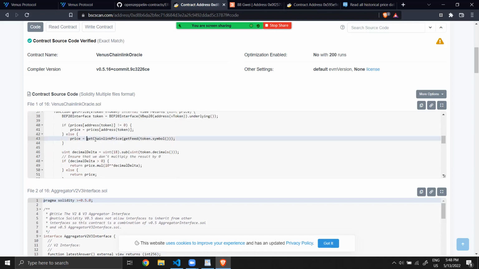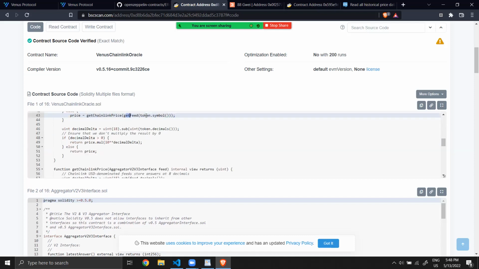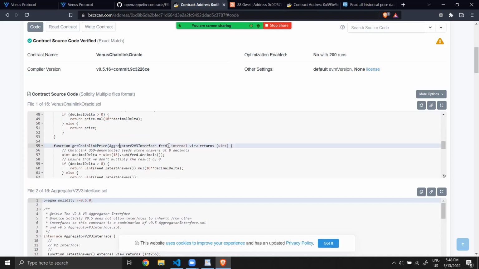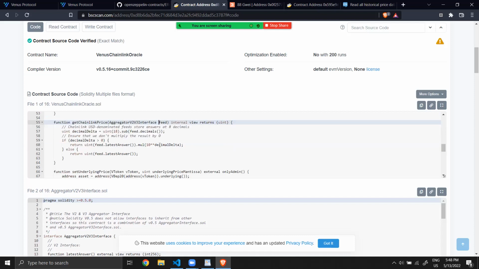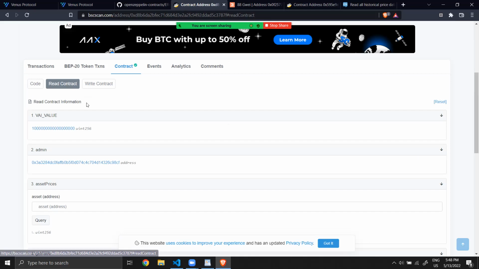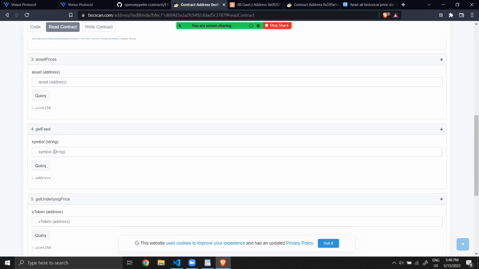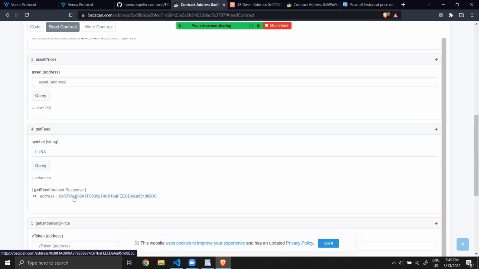And you see that we are using get Chainlink price, get feed of my symbol. Get Chainlink price, okay. It takes a feed, and it takes the last answer or the last price of that feed. There is one feed per V token. So now in read contract, we go to get feed, and you have to put the symbol. We will put Luna, and they will give us the address of the aggregator proxy.